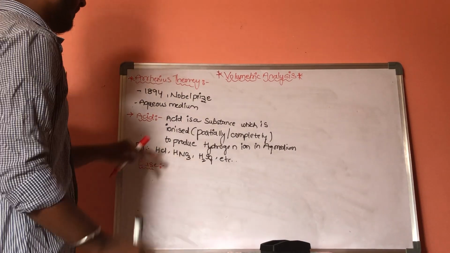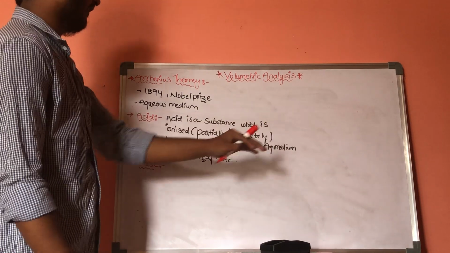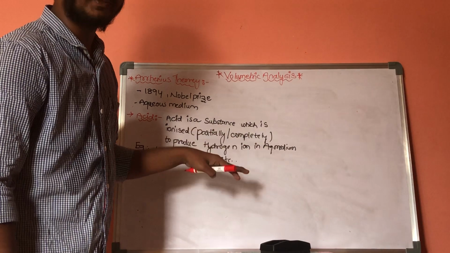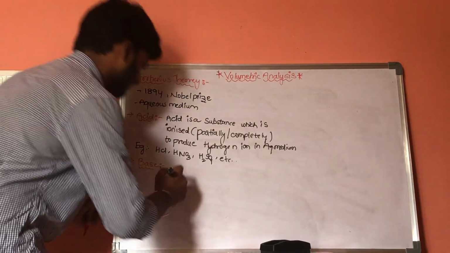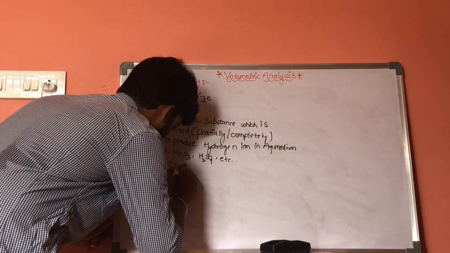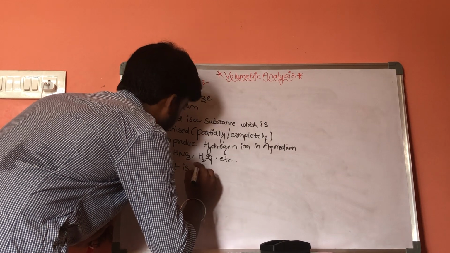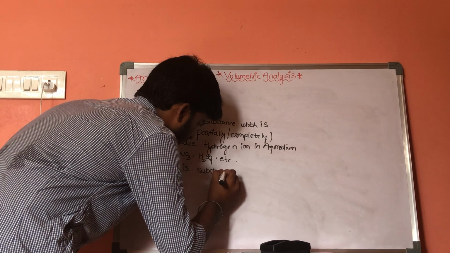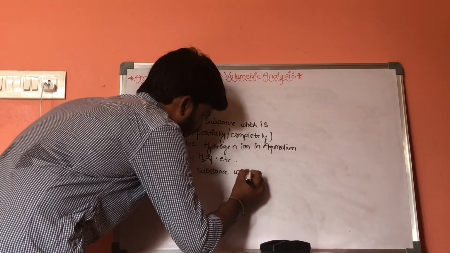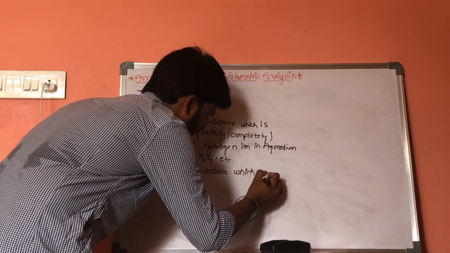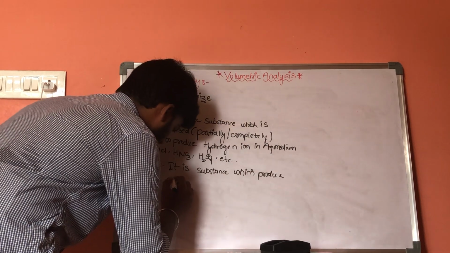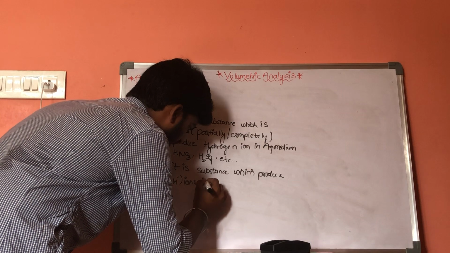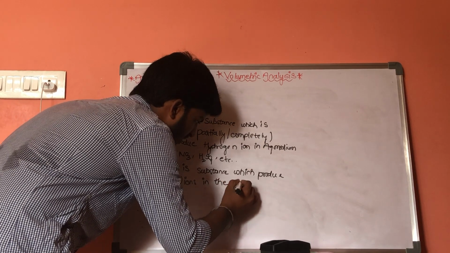Coming to the base. Base is a substance which is ionized partially or completely in an aqueous medium to produce OH minus ions. Base is a substance which produces OH minus ions in the aqueous medium.